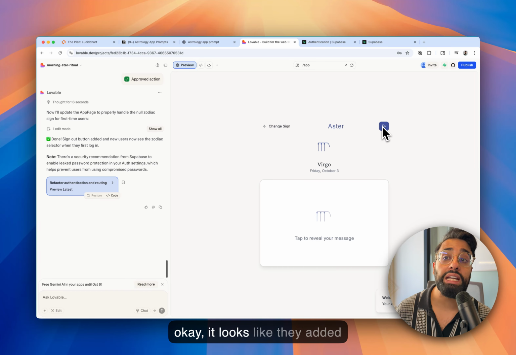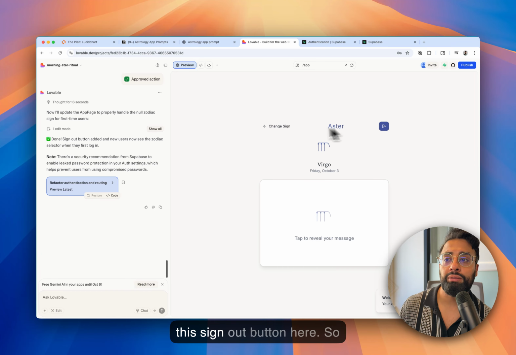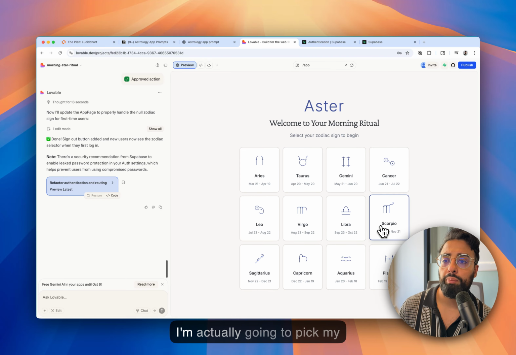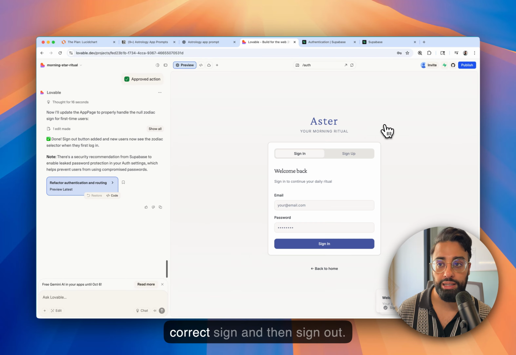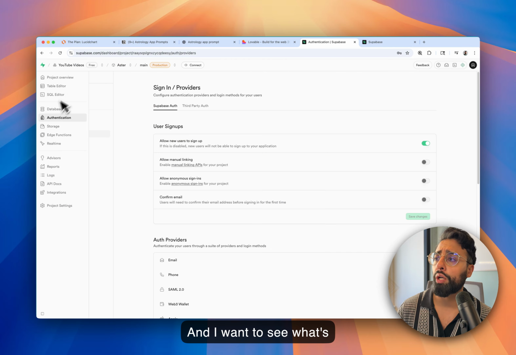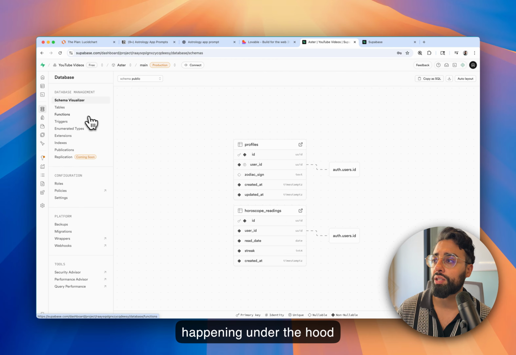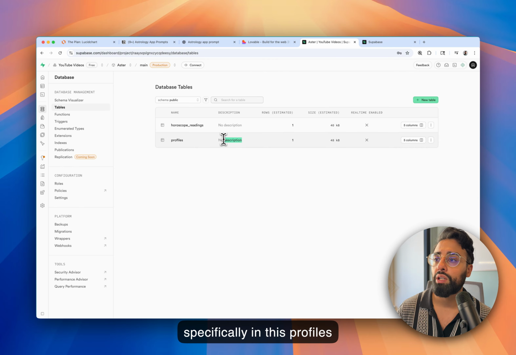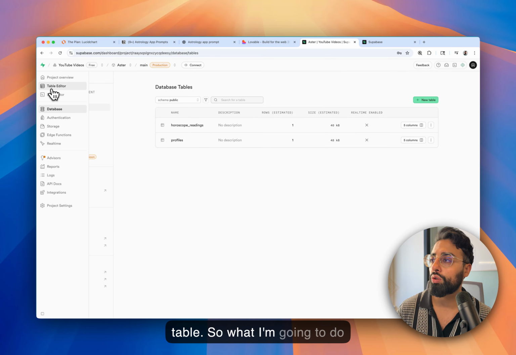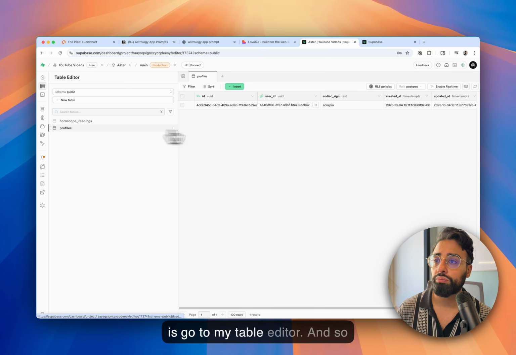And okay, it looks like they added this sign out button here. So I'm actually going to pick my correct sign and then sign out. And I want to see what's happening under the hood, specifically in this profiles table. So what I'm going to do is go to my table editor.